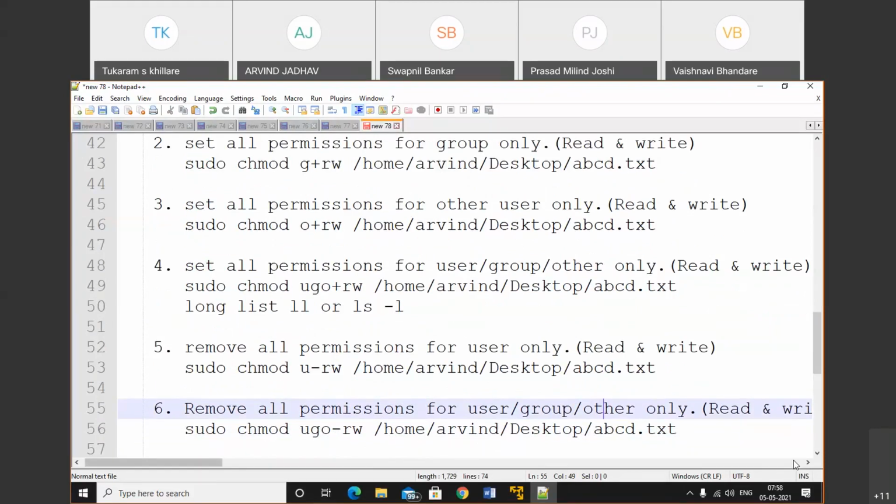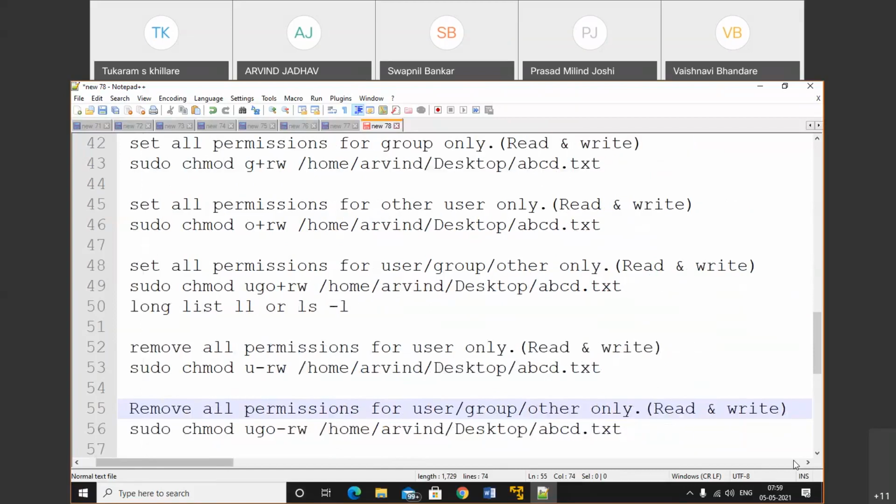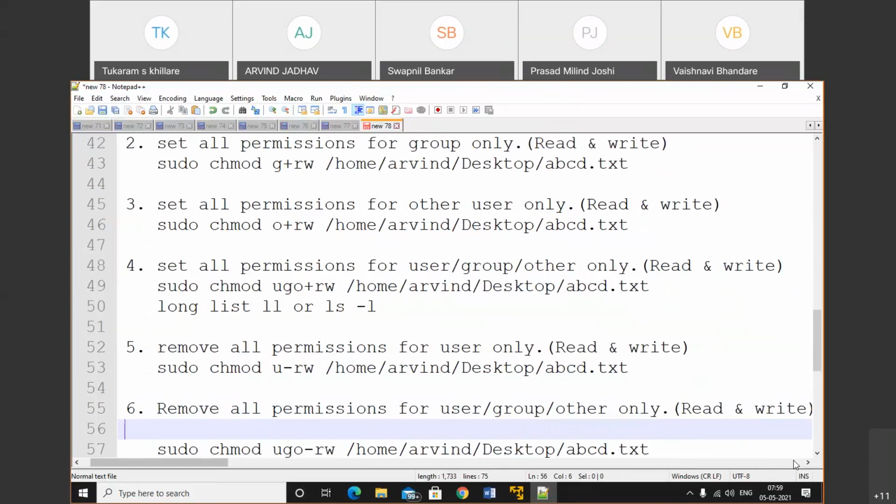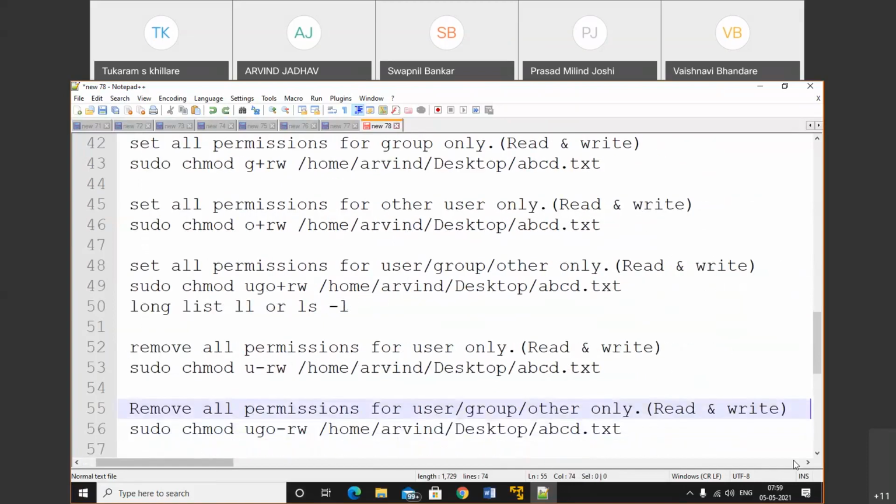Okay, permissions by using alphabets. Okay, so now let's take one more example for numeric and after that we'll do the practical.